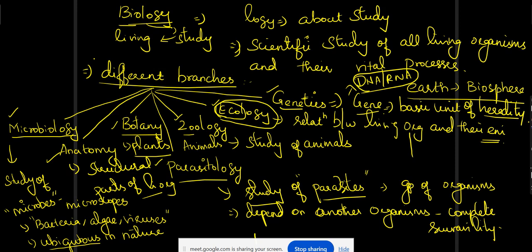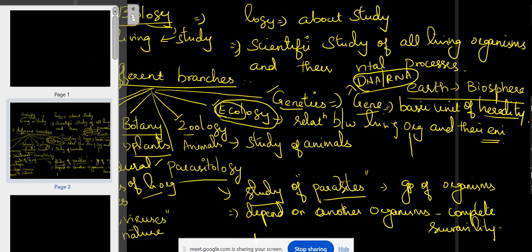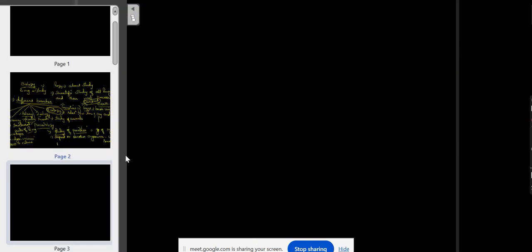And next, what are the key factors or the salient features of living organisms?